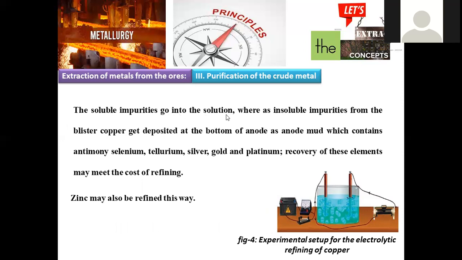The soluble impurities go into solution, whereas insoluble impurities from the blister copper get deposited at the bottom. So whatever water soluble impurities are there, they will be mixed with water, and any insoluble materials will be precipitated at the bottom. At the bottom of the anode is the anode mud, which contains antimony, selenium. What are the impurities that copper is generally associated with, which are insoluble in water? Antimony, selenium, tellurium, silver, gold, platinum. Recovery of these elements may meet the cost of refining.